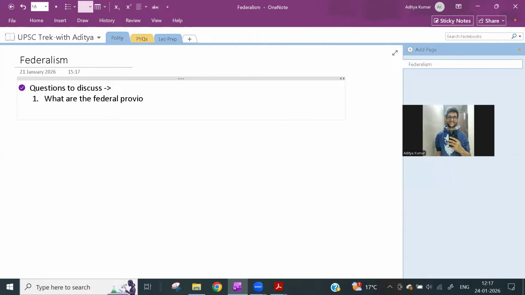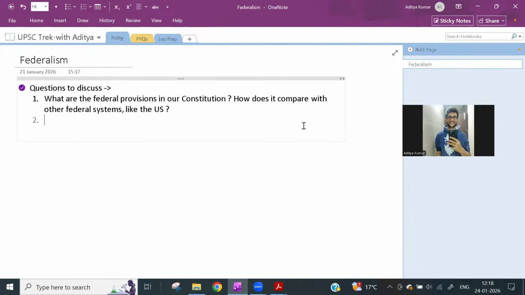So what are the federal provisions? I suggest you make your notes along with me because this will help you revise the material much better. So, what are the federal provisions in our constitution, and how does it compare with other federal systems like the US?